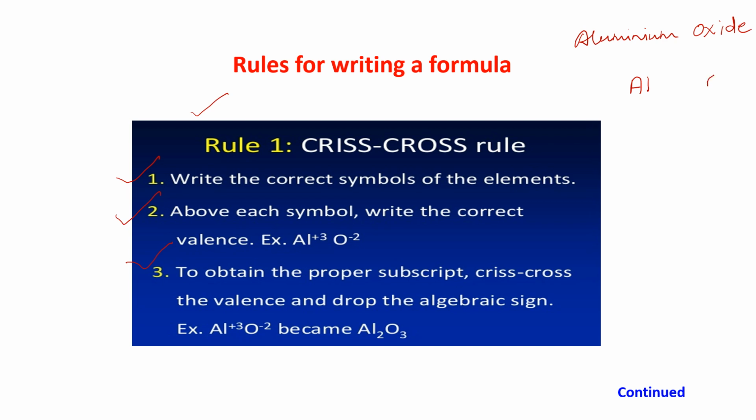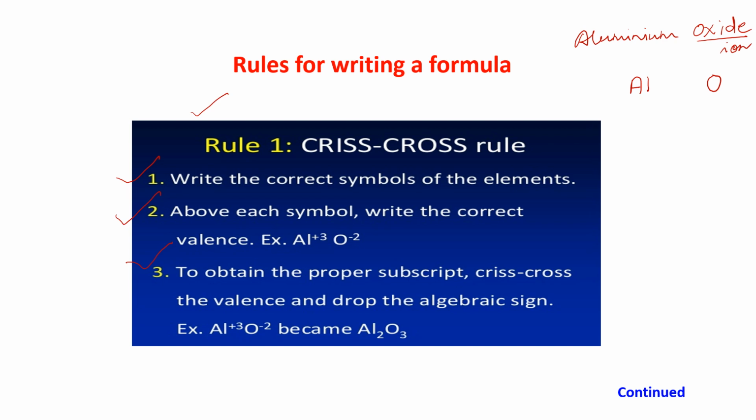Oxide means oxygen, O. This is known as an ion. When we are talking about the ion in a formula, it is written as oxide. Oxide is the ion of oxygen. Now what is an ion? I'll explain to you. Now oxide I have written.